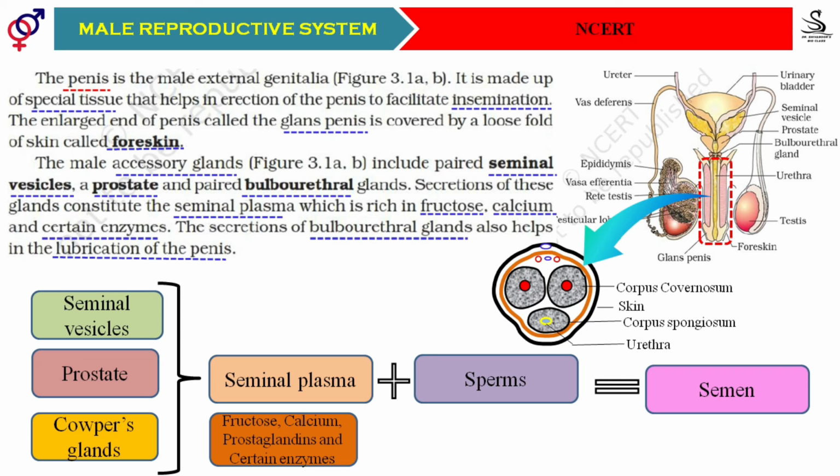That secretion neutralizes the vagina and acts as a lubricant, reducing the friction between the vagina and penis. This is all about the male accessory glands.